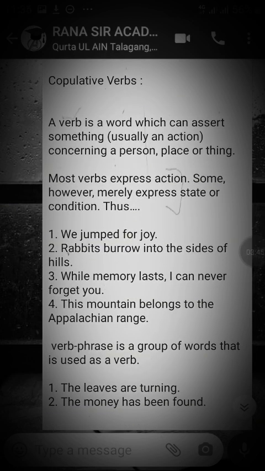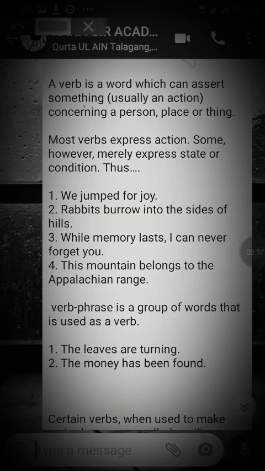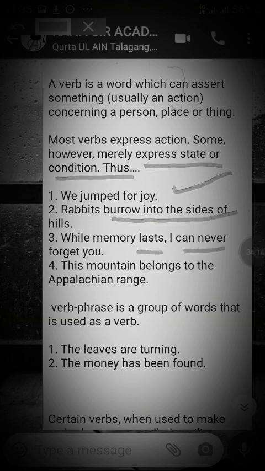Let's see one by one. A verb is a word which can assert something, usually an action, concerning a person, place or thing. Most verbs express action. Some, however, merely express state or condition. Like that: we jump for joy. Rabbits burrow into the side of the hill. While memory lasts, I can never forget you. This mountain belongs to the Appalachian range.